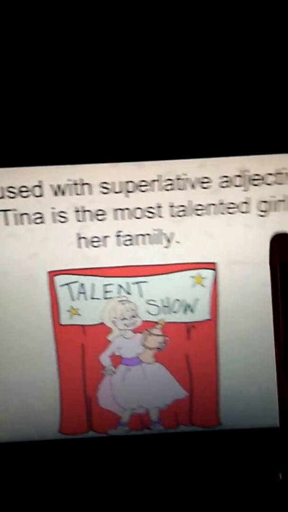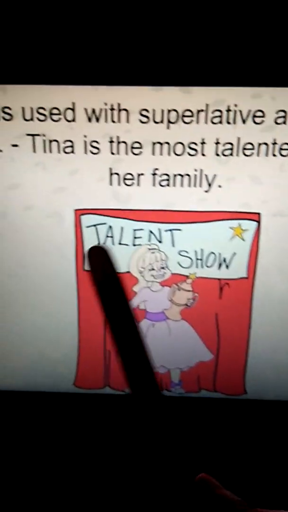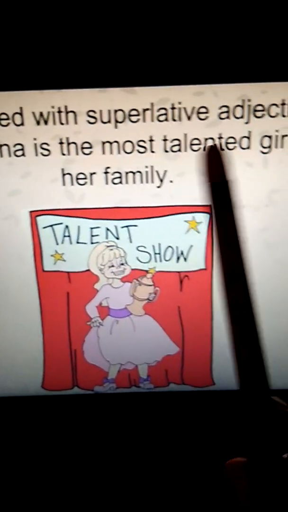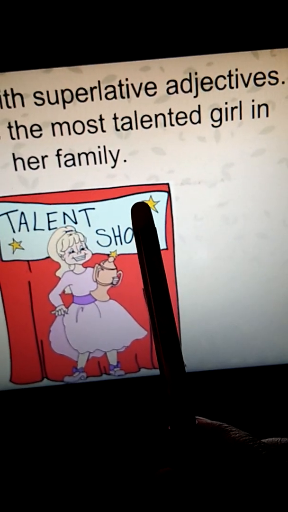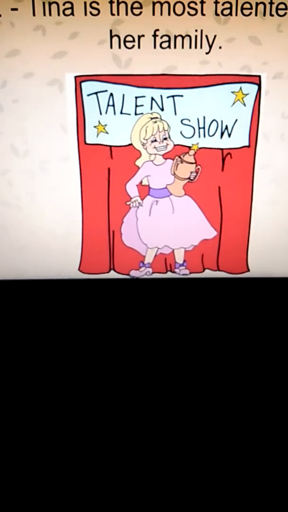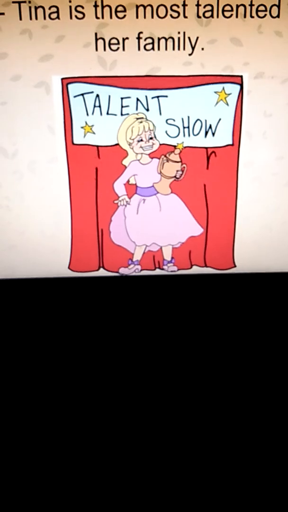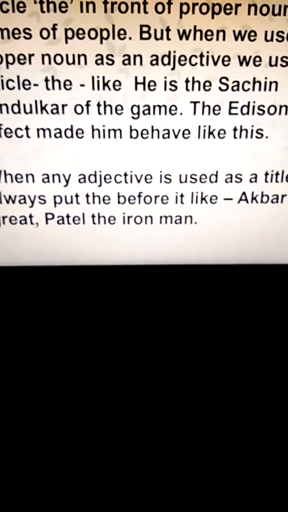The is used with superlative adjectives. Example, Tina is the most talented girl in her family. She is the youngest in her family. So before all superlative adjectives, we use the article the.